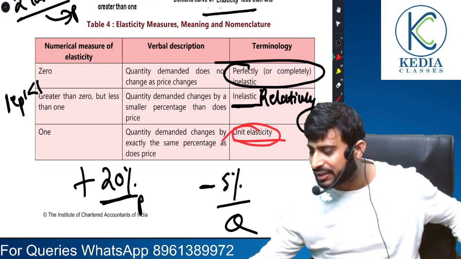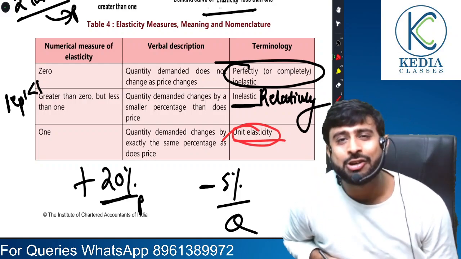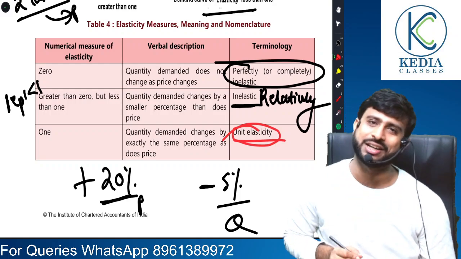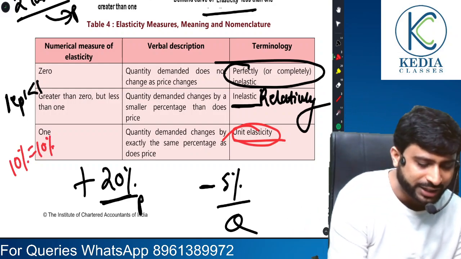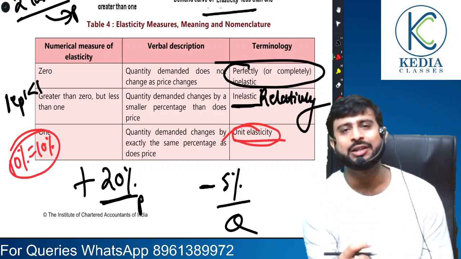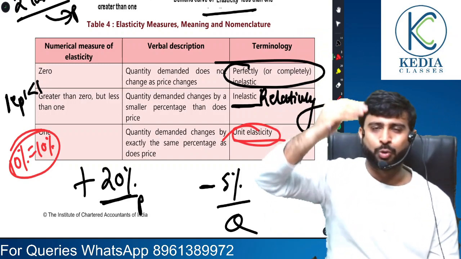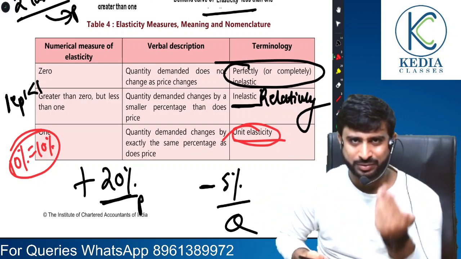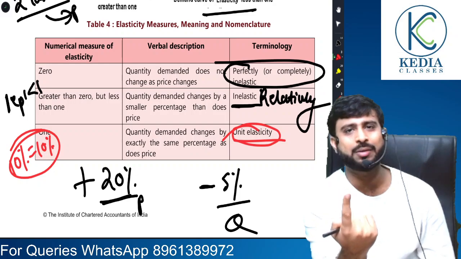Friends, when the percentage change in price is equal to the percentage change in quantity, we are in the world of unitary elastic demand. So suppose price has changed by 10%, demand has also changed by 10%. This is called unitary because here the elasticity value is 1. If both numerator and denominator are changing by the same percentage, then what will be the value? It will naturally be 1.